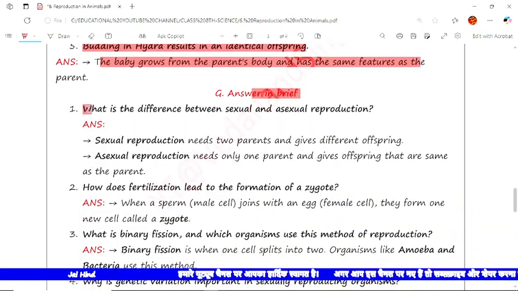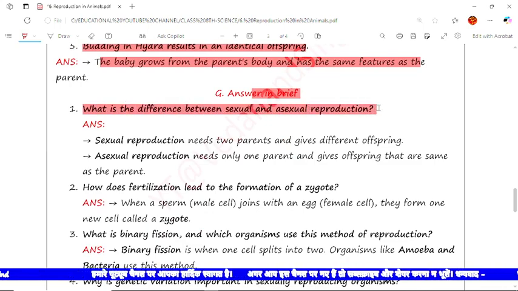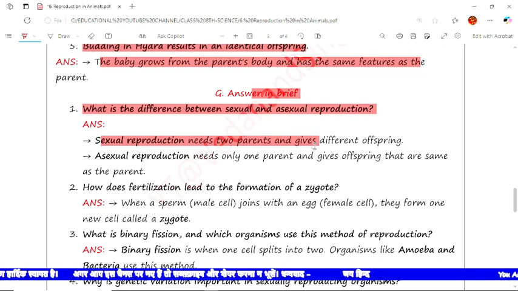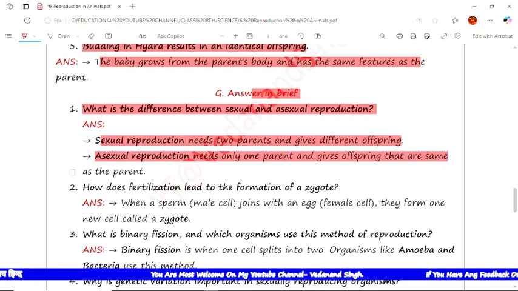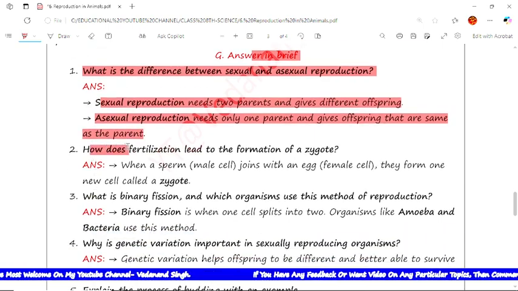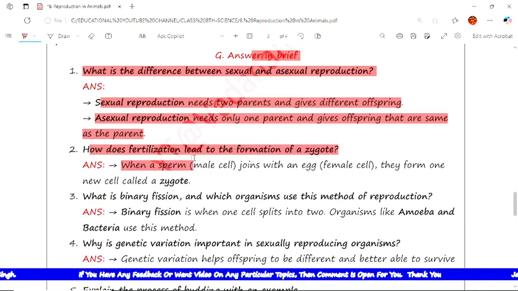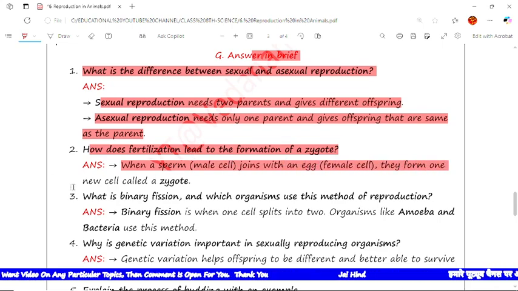The first question is: what is the difference between sexual and asexual reproduction? The answer is sexual reproduction needs two parents and gives different offspring. Asexual needs only one parent and gives offspring that are the same as the parent. Now the next question is: how does fertilization lead to formation of a zygote? The answer is when sperm, the male cell, joins with the egg, the female cell, they form a new cell called a zygote.